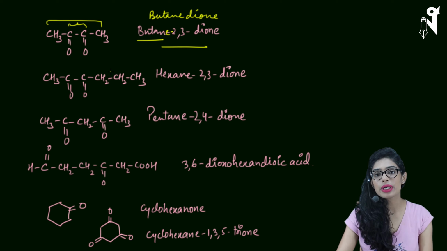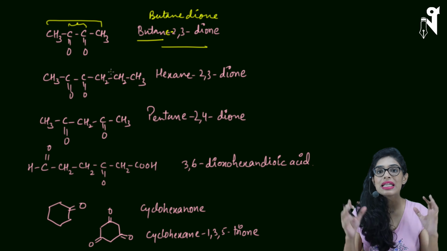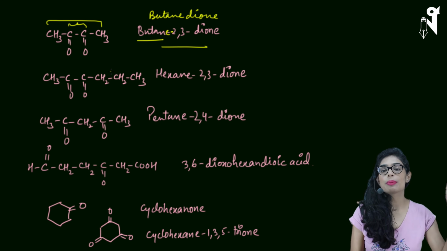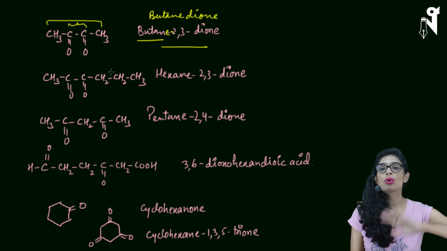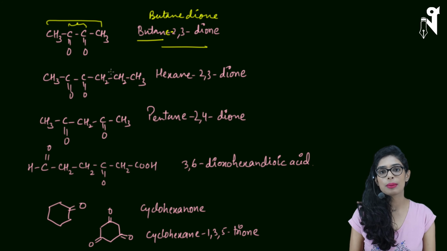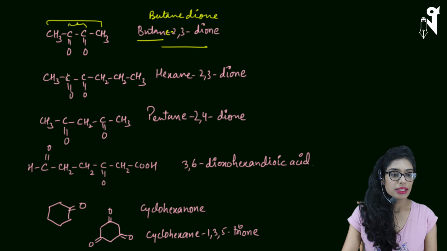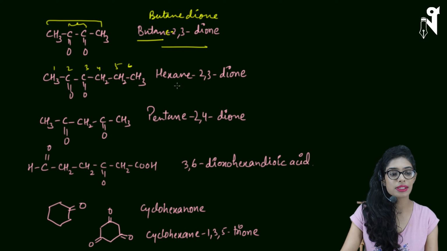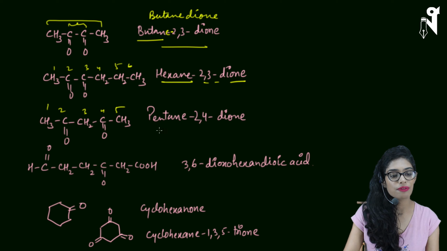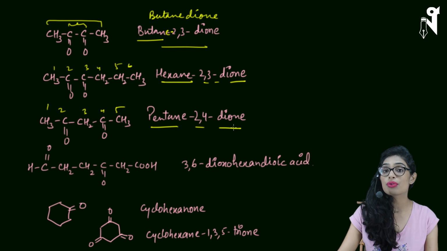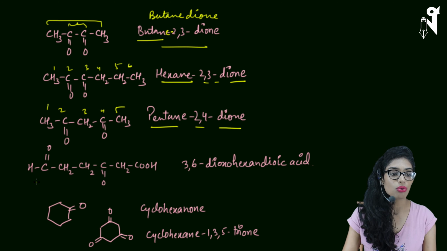Because this is not a terminating group, this is a non-terminating group. It needs to be in the middle of the chain. It cannot be at the end of the chain. If it goes to the end of the chain, it will become an aldehyde rather than a ketone. Next compound, again we have 1, 2, 3, 4, 5 and 6 carbons. So hexane-2,3-dione. Next compound, I have 1, 2, 3, 4 and 5 carbons. So pentane-2,4-dione. I don't think you should have any doubt over here.